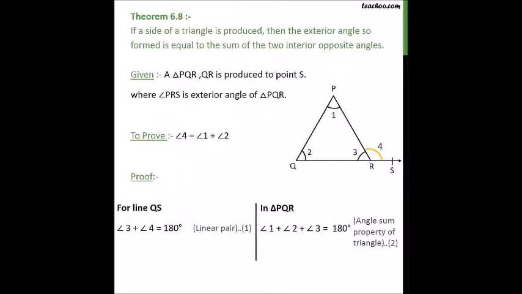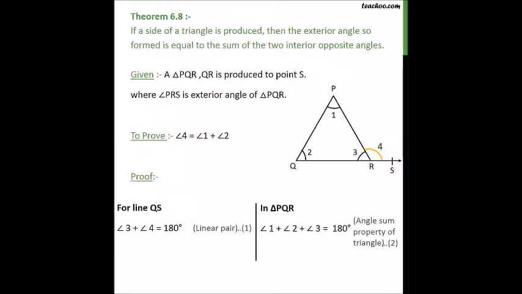Now for line QS, angle 3 plus angle 4 is equal to 180 degrees. This is because they are a linear pair. And in triangle PQR, angle 1 plus angle 2 plus angle 3 is equal to 180 degrees. That's basically the angle sum property of triangles. So let's understand the axiom that Euclid presented. Things that are equal to the same thing are equal to each other. So angle 1 plus angle 2 plus angle 3 is equal to angle 3 plus angle 4.